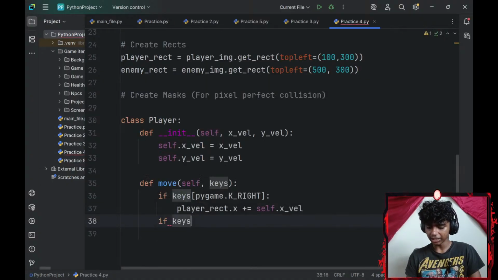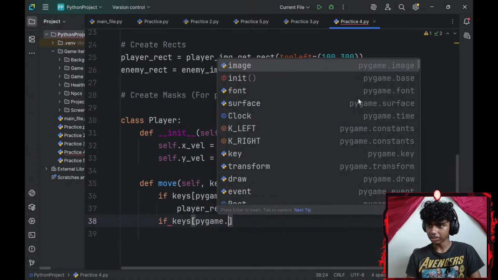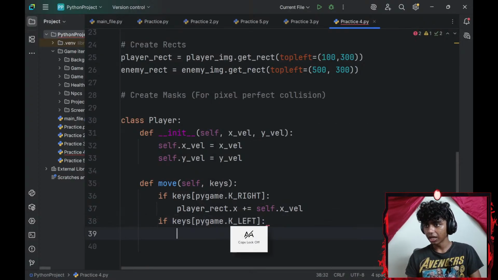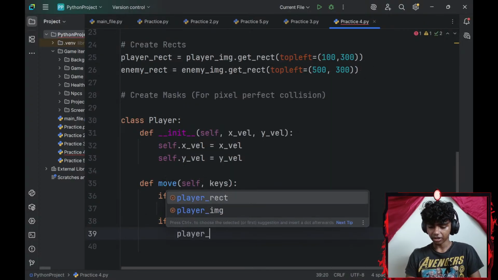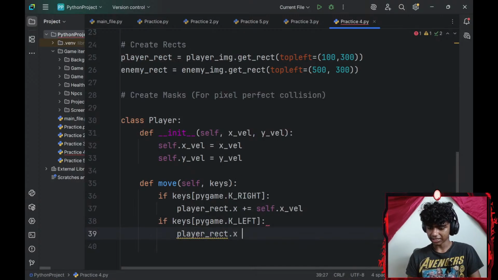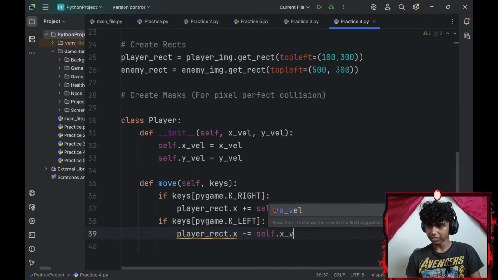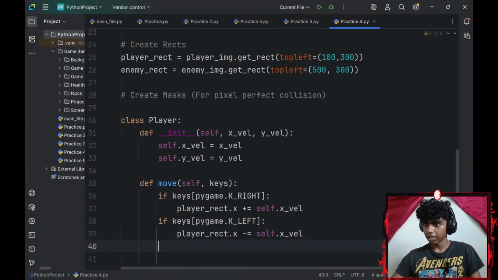And if my keys at index of pygame.K_LEFT, if my left key is pressed, I will decrease my player_rect x-axis by self.x-axis velocity.